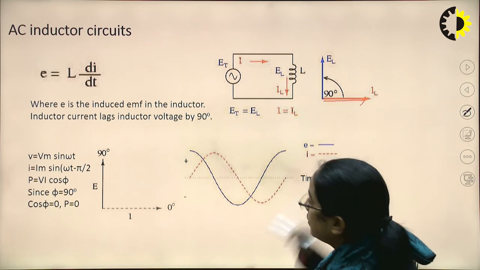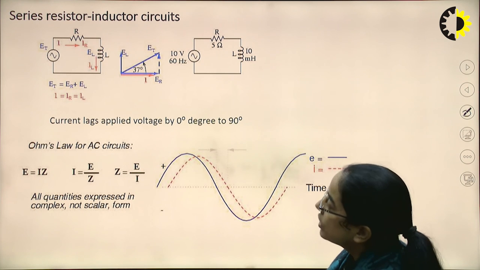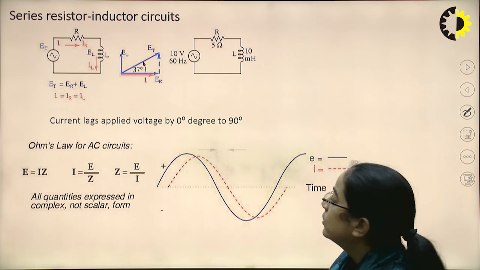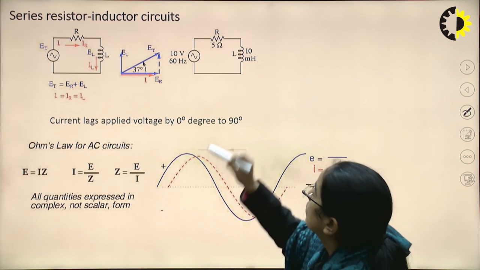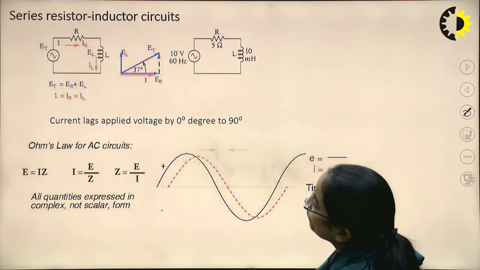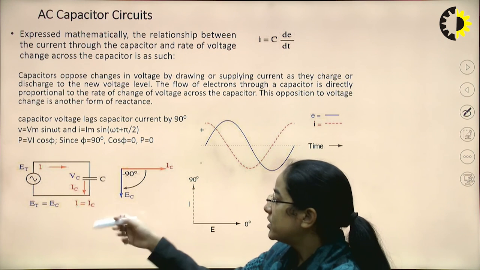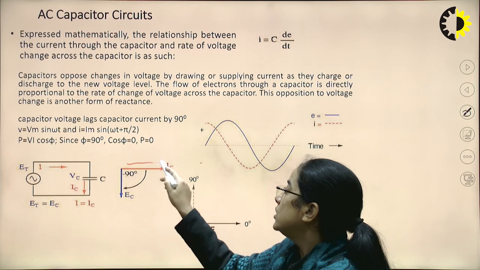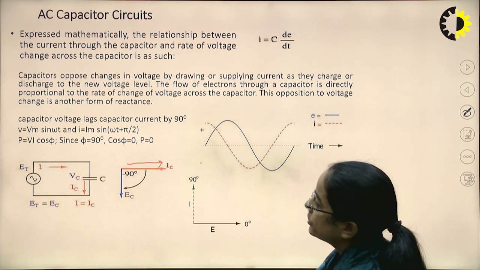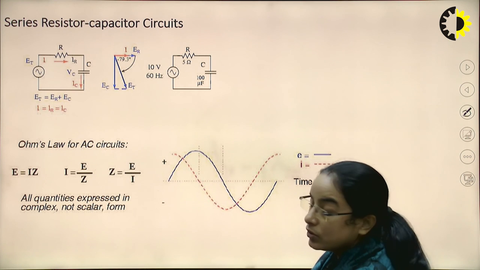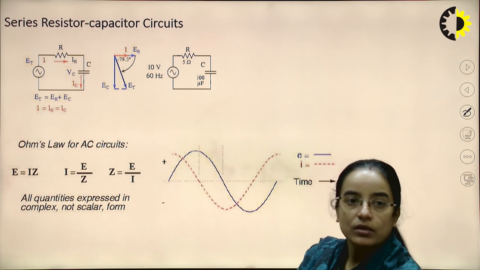So this is the phasor diagram. In case of an RL circuit also there will be some lag, and that value can be determined. Now this is the capacitive circuit. In a pure capacitive circuit, as we can see, current is leading the voltage by 90 degrees. In case of an RC circuit also, current will be leading, and that angle can be calculated easily.